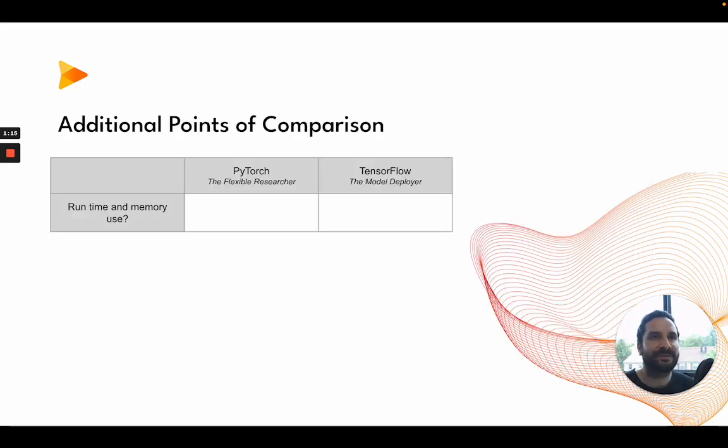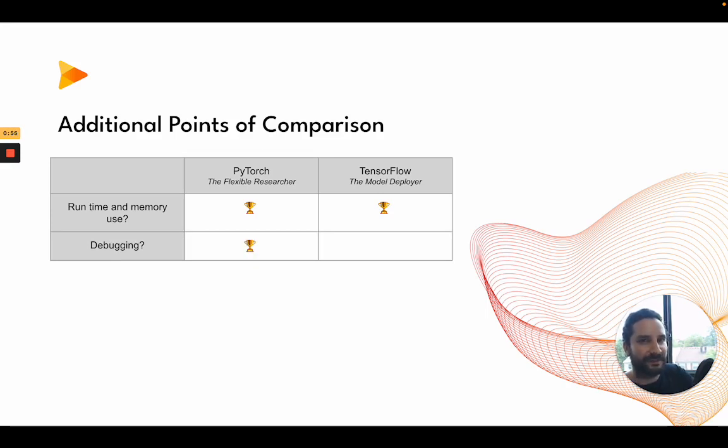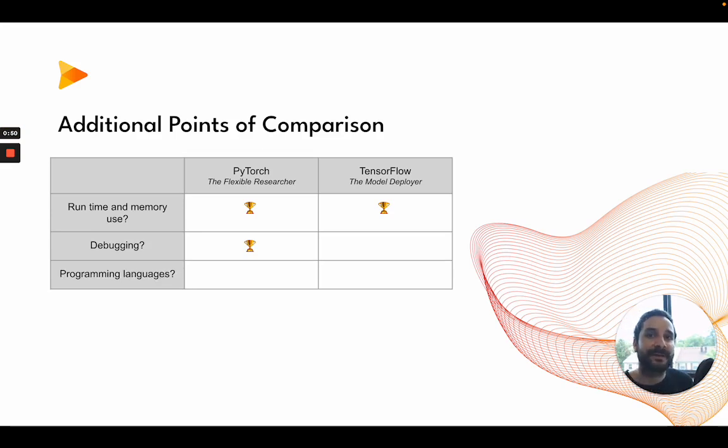So some additional points of comparison could include runtime and memory use, which is better. We actually see from the literature that both perform very similar. Some models may perform better in one or another, but they're roughly on par. In terms of debugging, if we follow the analogy of Lego blocks versus K'nex or whatnot, PyTorch is somewhat easier because you have single blocks of code that you can break down. In terms of programming languages, both are very Pythonic or Python focused, but TensorFlow also has integration with C++ or JavaScript, so TensorFlow would have the upper hand.